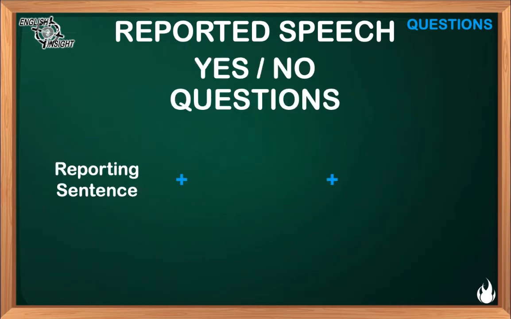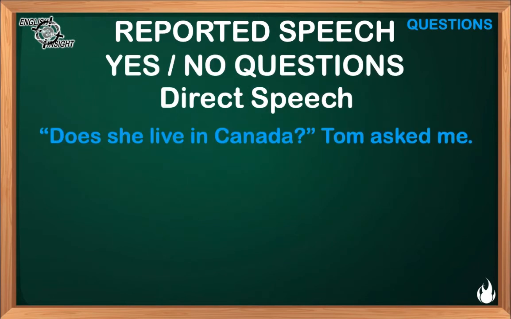The elements so as to report a yes-no question are the following. We commence with the reporting sentence, followed by the word if or whether, and the last or third element is the subject plus the verb in exactly that order. For example, a yes-no question in direct speech says, "Does she live in Canada?" Tom asked me.